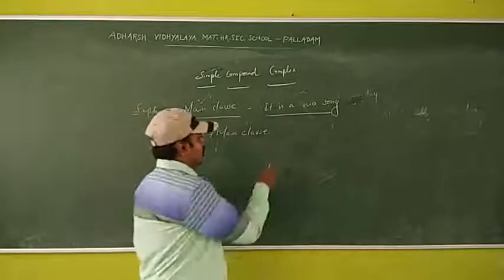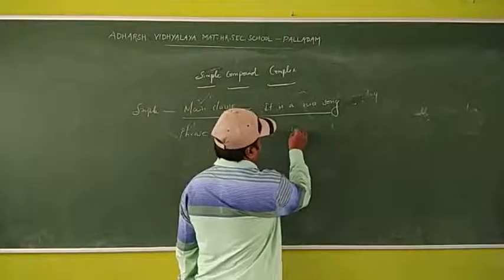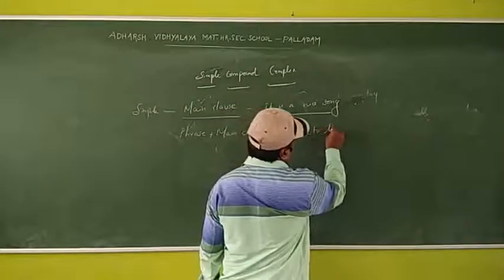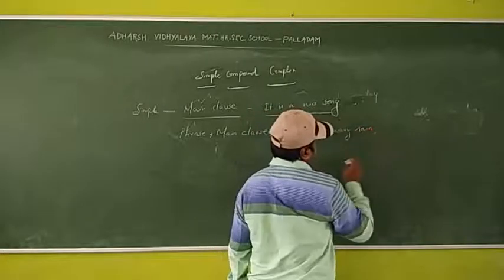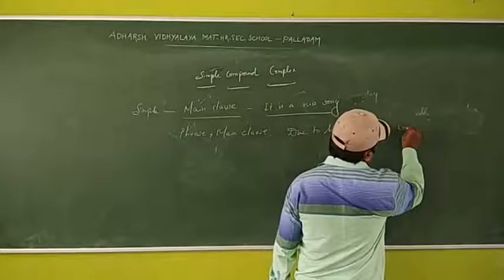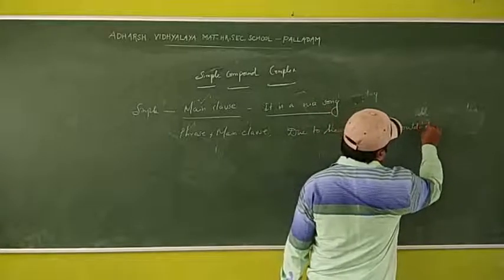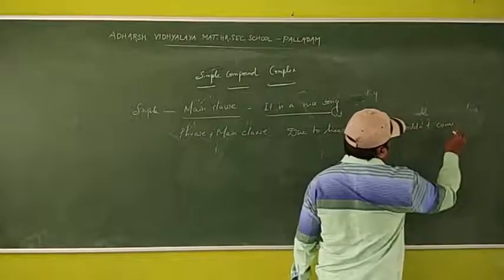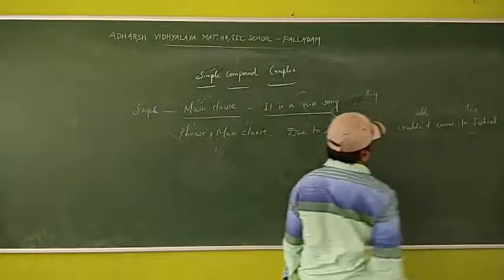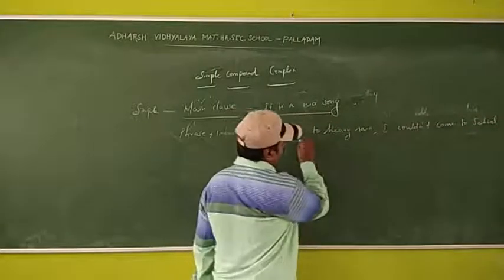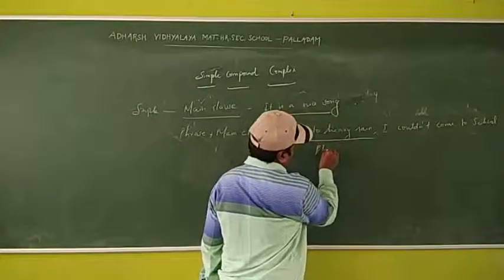For example, due to heavy rain, I couldn't come to school. Here, due to heavy rain is a phrase.